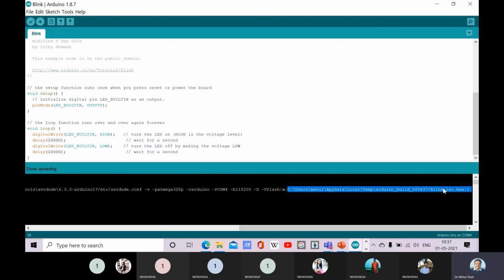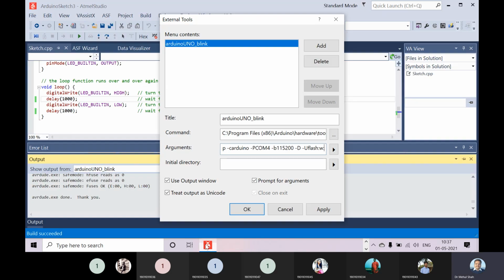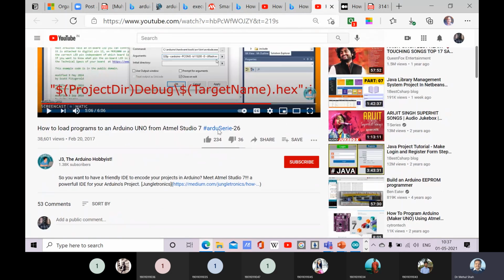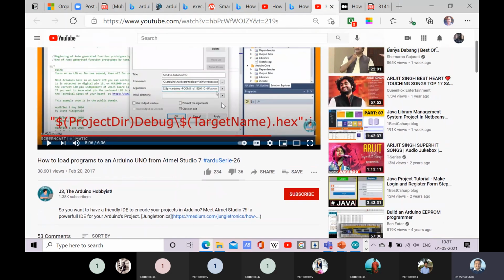Can you see this? So this was missing over here. Only up to hex, right? So dollar project directory, the dollar sign should be there.